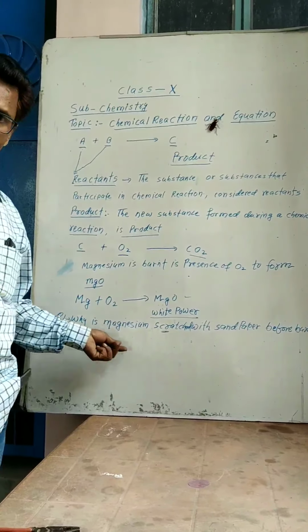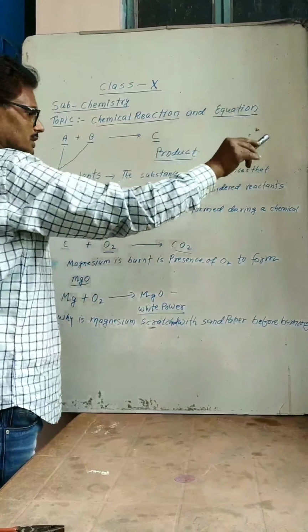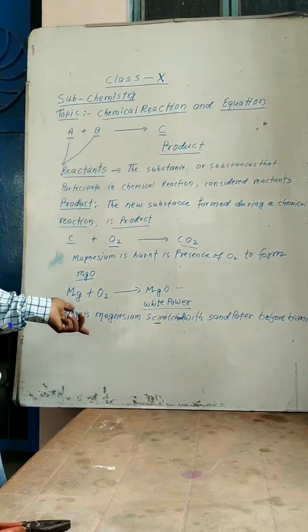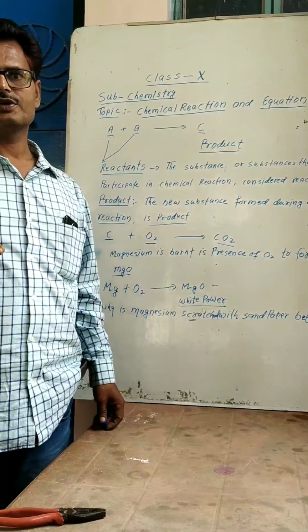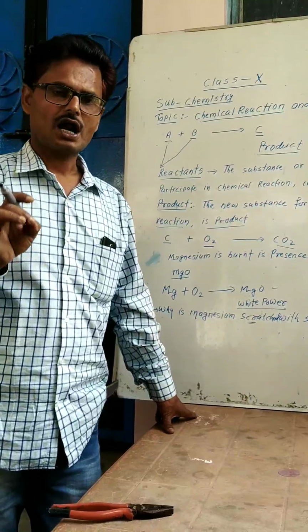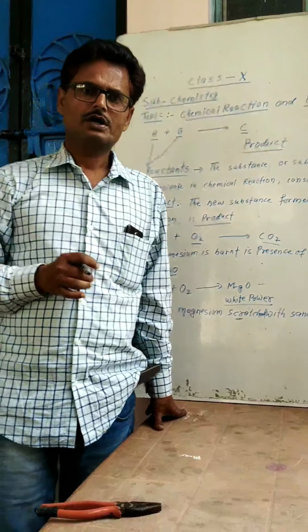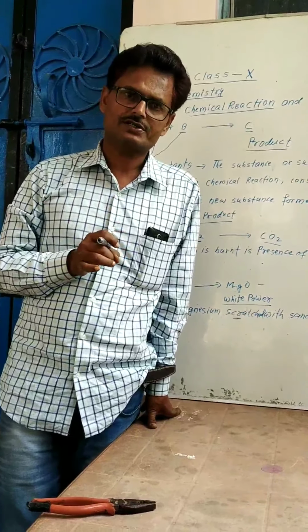Because magnesium is a reactive metal, it reacts with atmospheric oxygen and carbon dioxide to form a layer of magnesium oxide and magnesium carbonate.